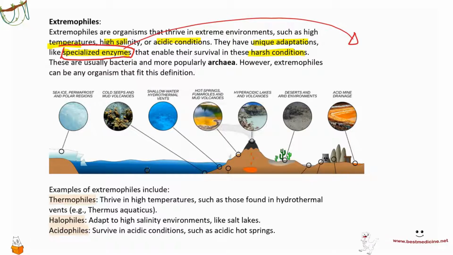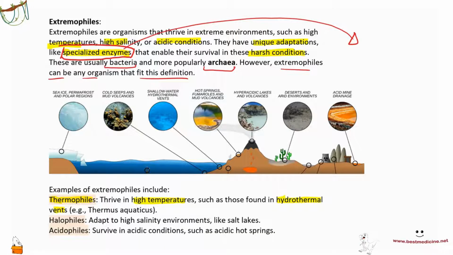These are usually bacteria and more popularly archaea. So bacteria and archaea are usually, but extremophiles can be in any organism that fits this definition, essentially. Okay, but popularly archaea and bacteria are extremophiles. So examples of extremophiles include thermophiles. Thermophiles, thermo means heat, right? So thermophiles mean heat loving, thrive in high temperatures, as those found in hydrothermal vents.